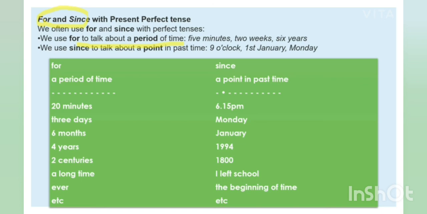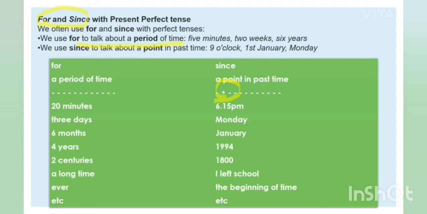But when a particular time is given to you, meaning the exact time, a point of time, then you use since. Clear? For a period of time you use for, and for a point of time you use since.